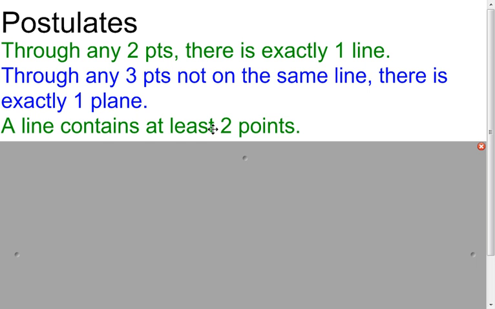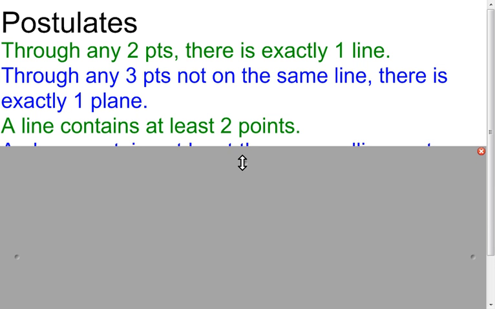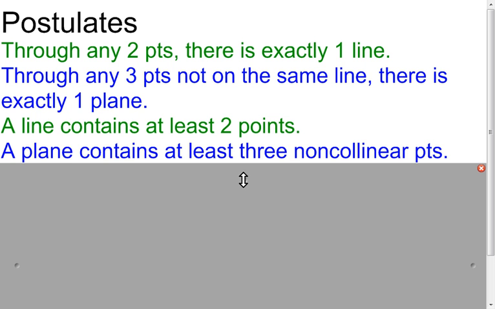Now this next one kind of goes back to what this one says, in the other direction. It says if you have a line, then it's going to contain at least 2 points. In all actuality there are many points on it, but there's going to be at least 2 points on any line. And then this one goes the other way from the second one that we had. If you have a plane, there's going to be at least 3 points. And again, there are many points on that plane, but there will be at least 3 of them that are, notice, non-collinear.